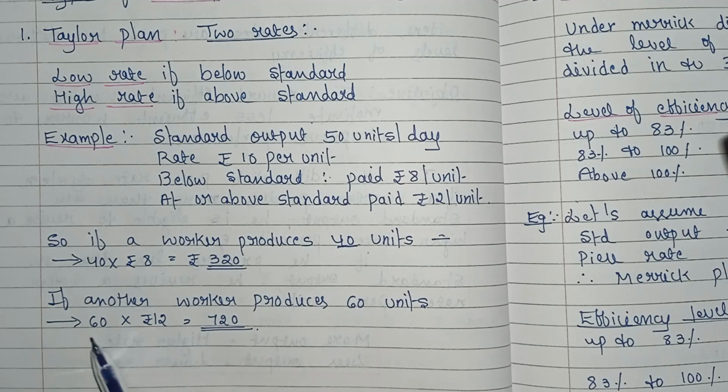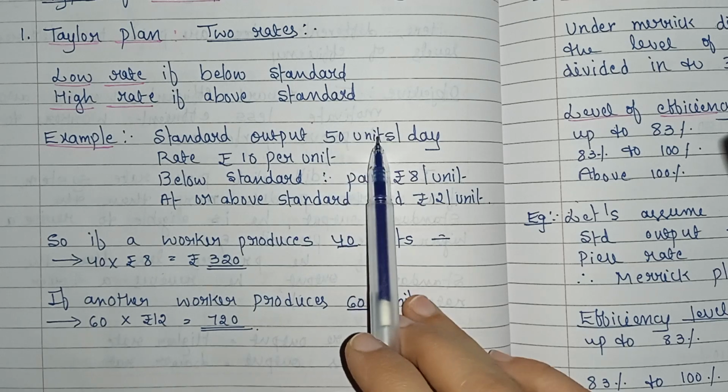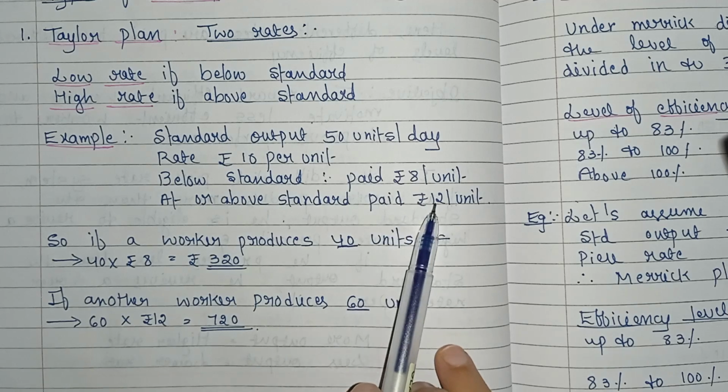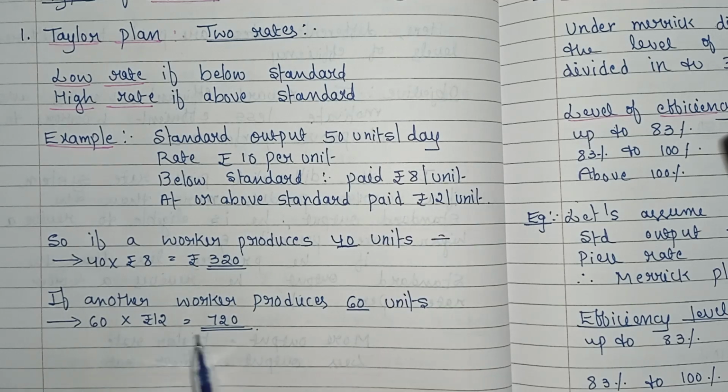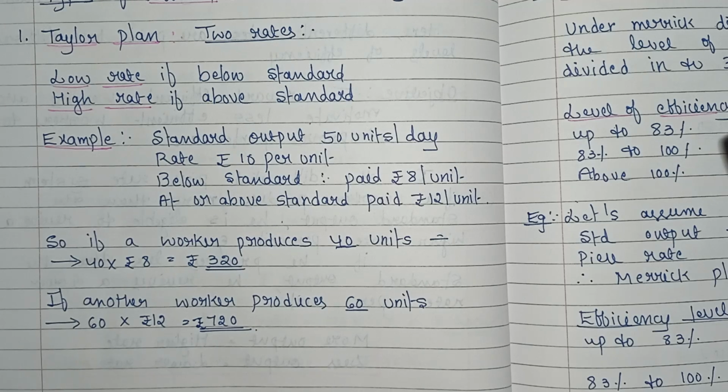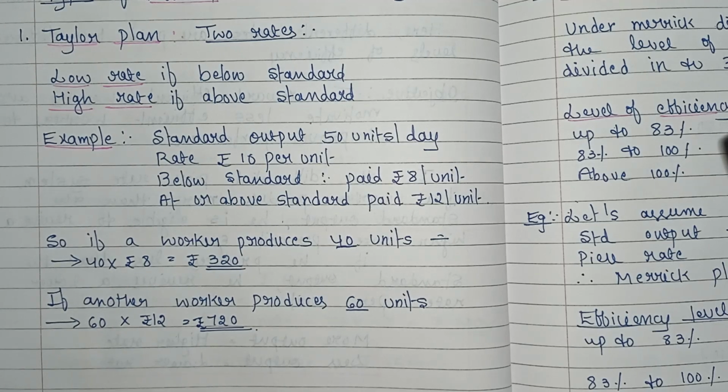Now if another worker produces 60 units, that is above standard. Our standard output is 50, but this worker produces 60 units, so 60 units are paid at rupees 12 per unit, which equals rupees 720. Clear? In this way we need to calculate the total earnings. Low rate if below standard, high rate if above standard. Simple, right? This is Taylor's plan.